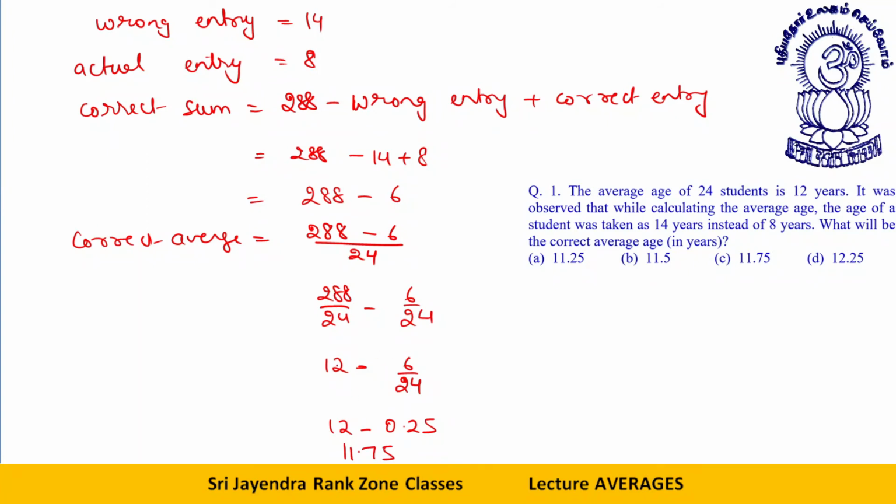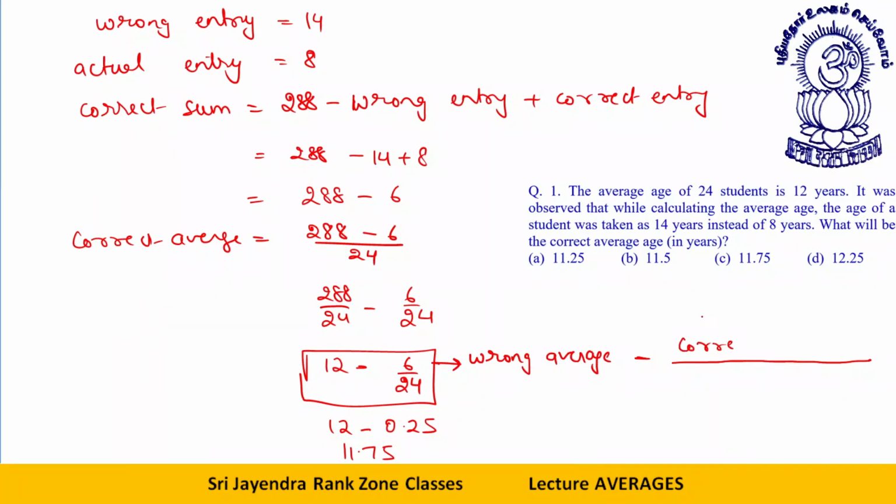But the best method is this. This is actually the wrong average minus correct entry minus wrong entry divided by n.